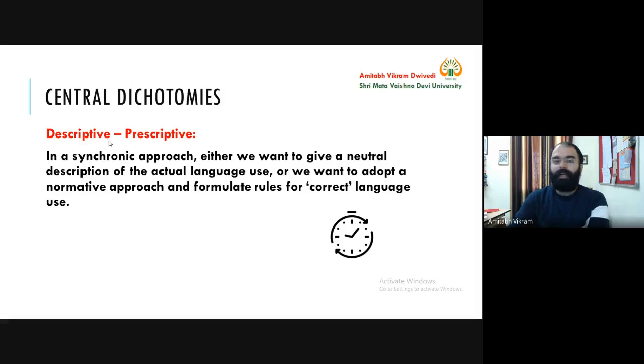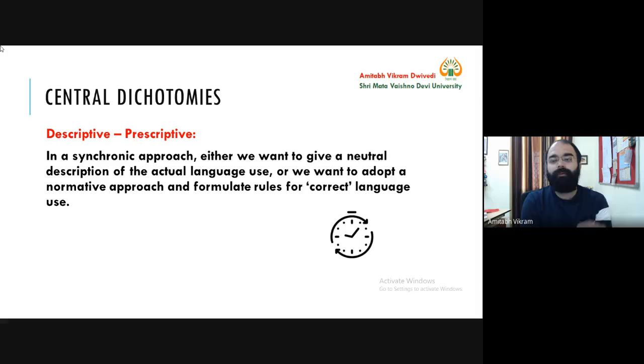Now another dichotomy that we have is descriptive and prescriptive. They are also two types of approach that are associated with linguistics. In a synchronic approach, synchronic means when we study a language at a single point of time or a period of time, either we want to give a neutral description of the actual language use. Now, what is the neutral description of the actual language use?